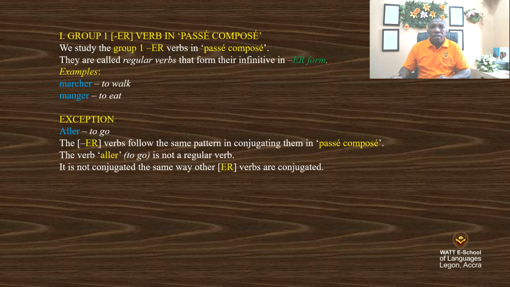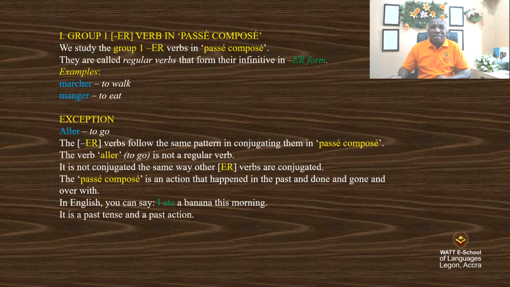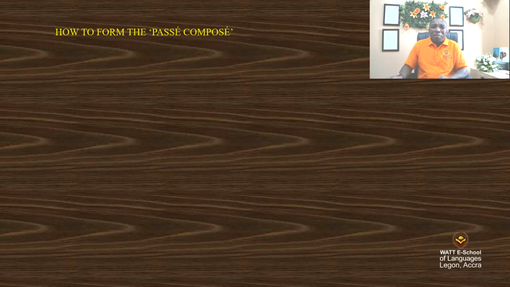The passé composé is an action that happened in the past, done and gone and over. In English, you can say, I ate a banana this morning. It is a past tense and a past action. How to form the passé composé? We have the subject pronoun plus the auxiliary verb être or avoir in the present tense plus the past participle.